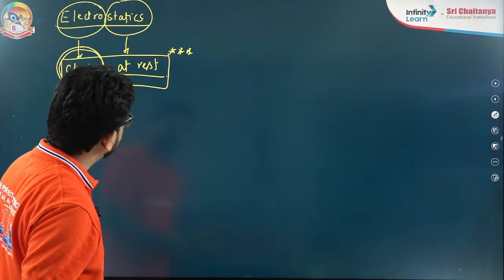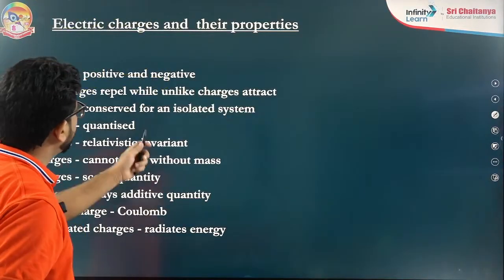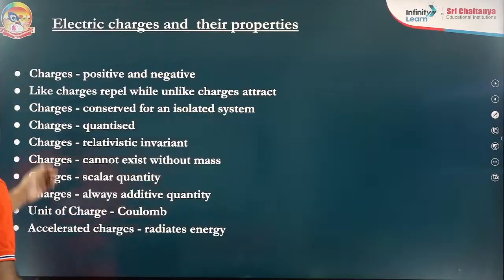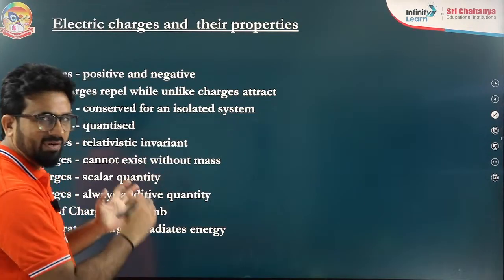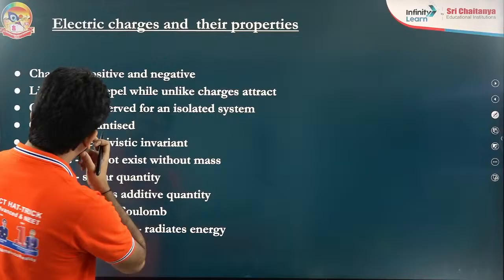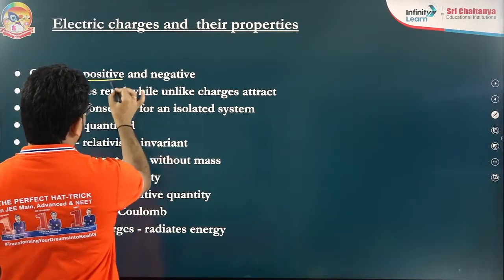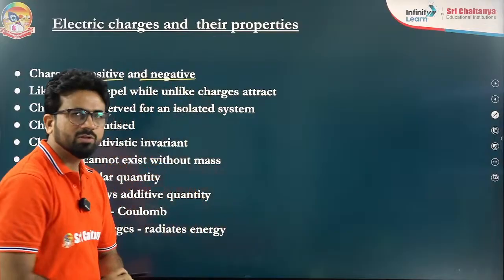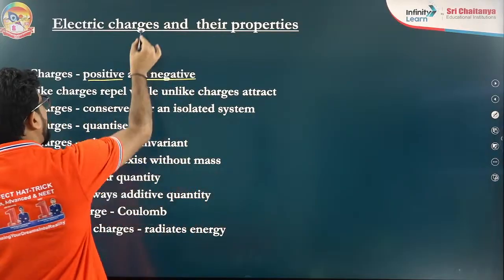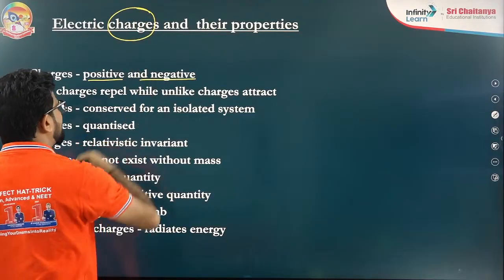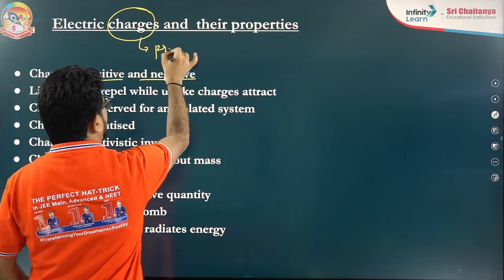So I'm taking you to the next slide. These are a few properties I have written here. The electric charges and their properties we will discuss in detail, don't worry about it. So charge can be positive, it can be negative. You can see this is positive as well as negative. I told you there are two types, and you have to understand very carefully that electric charge is a property of substance.